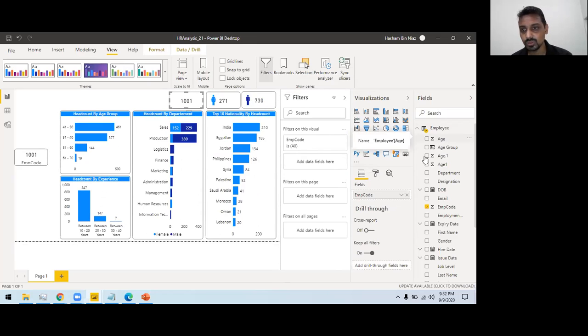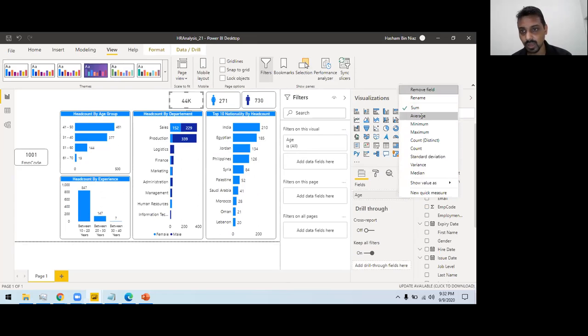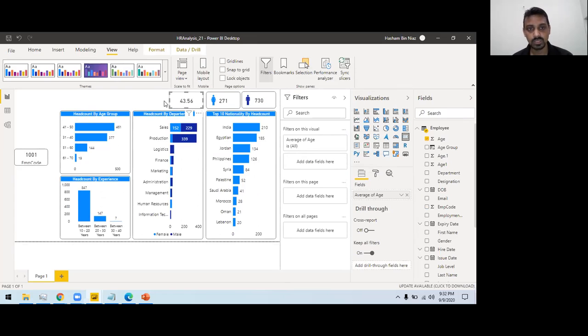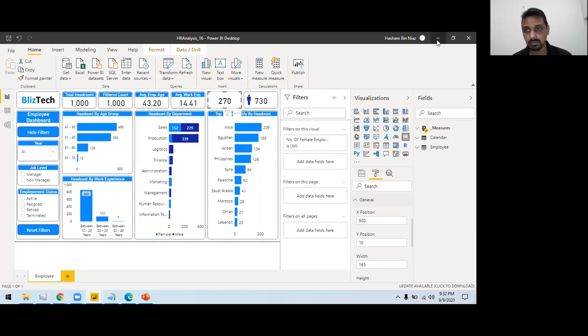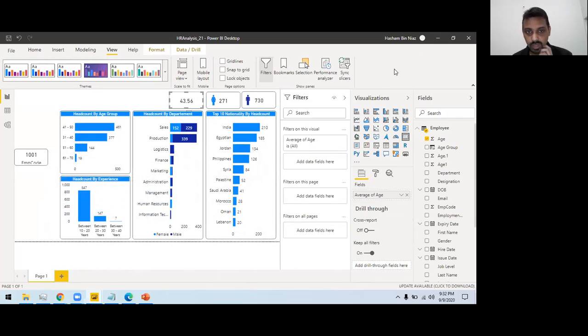Now I want to show, rather than employee, I want to show age, and I want to show the average of age. So this is showing me the average age of 43.45, something near. And then the same for the work experience. So I can copy paste this thing and paste it here. And before copy pasting, I should do one thing here.